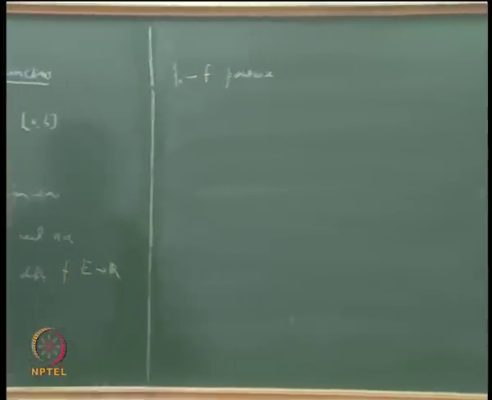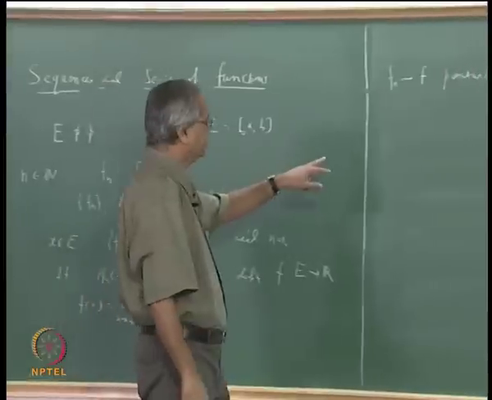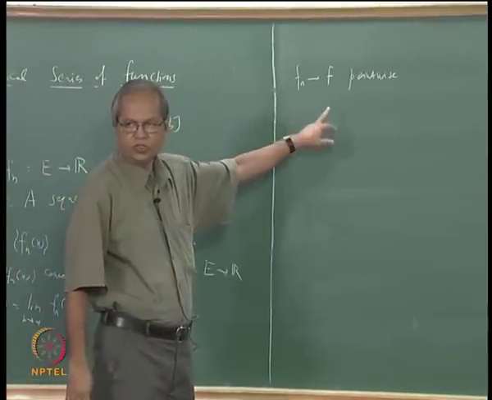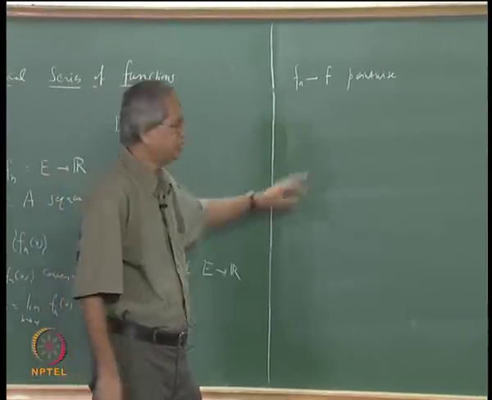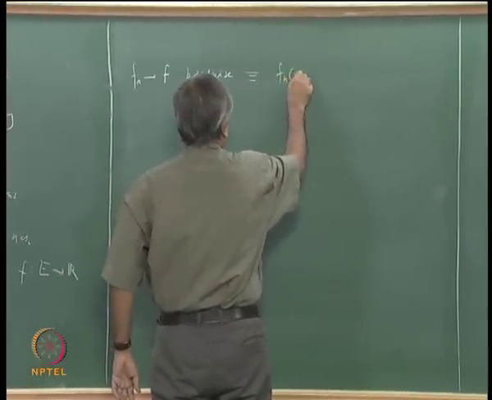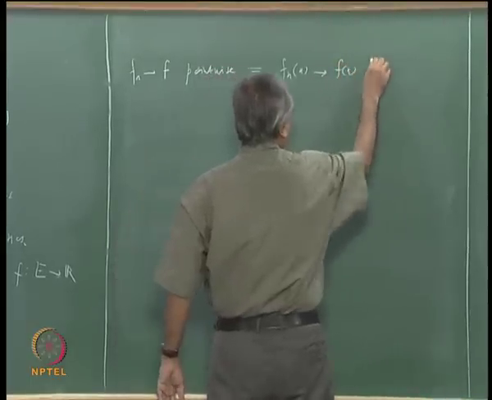What is the meaning of this? It means that for each x the sequence f_n(x) of real numbers converges to the real number f(x). That is, f_n(x) converges to f(x) for every x.